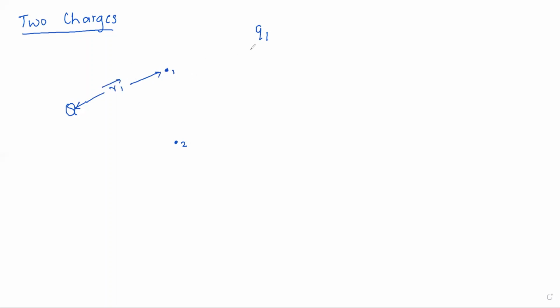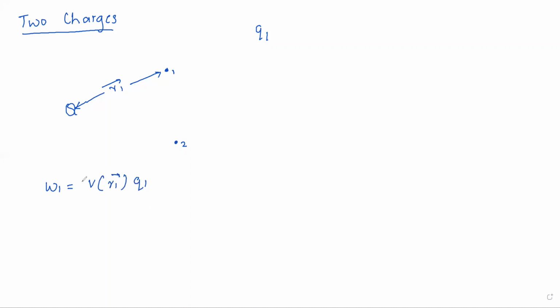Work done in bringing this Q1 to this point will be given by, I'll start from here. Work done W1 is equal to V of R1 into Q1.